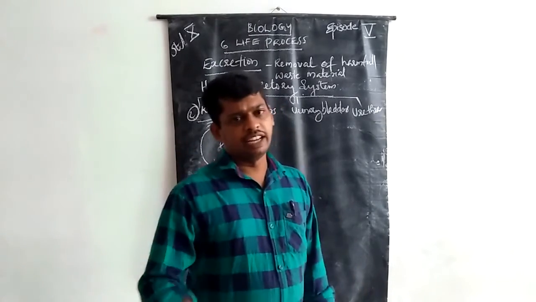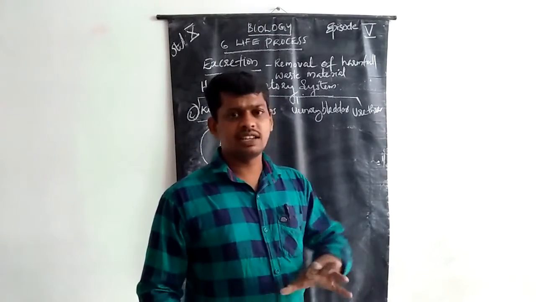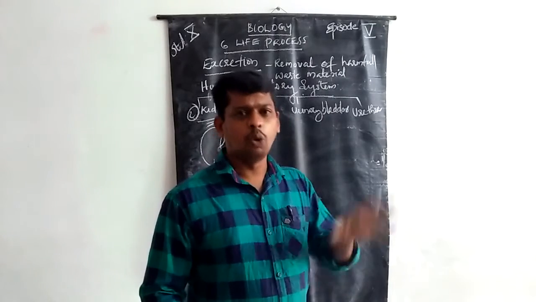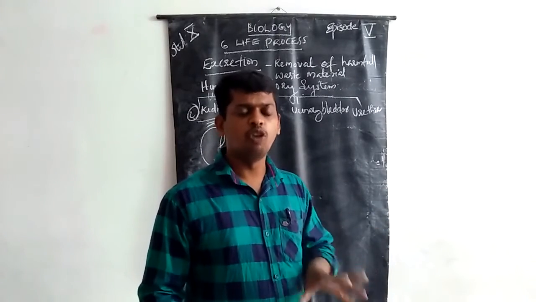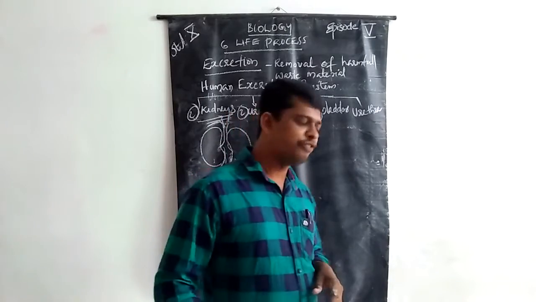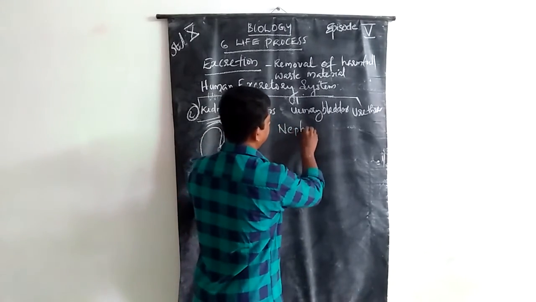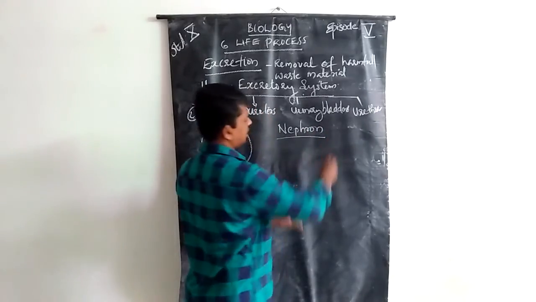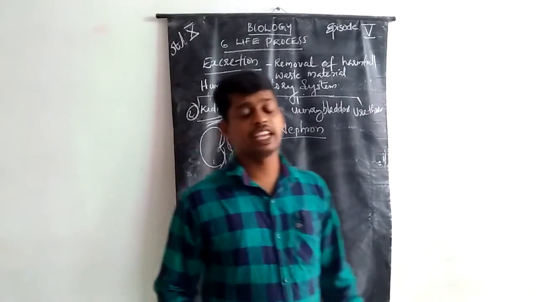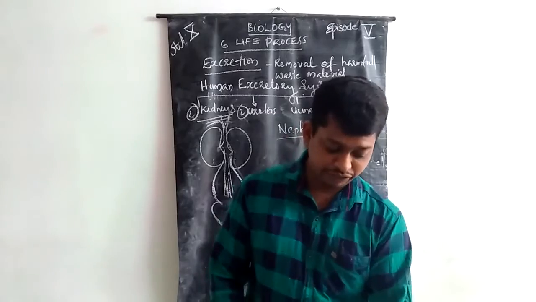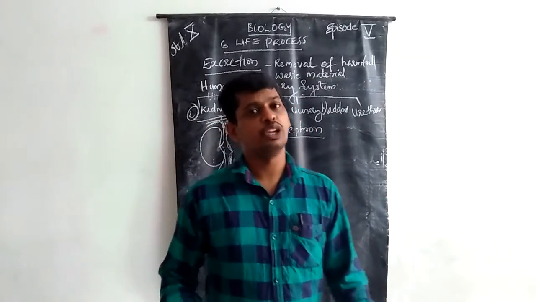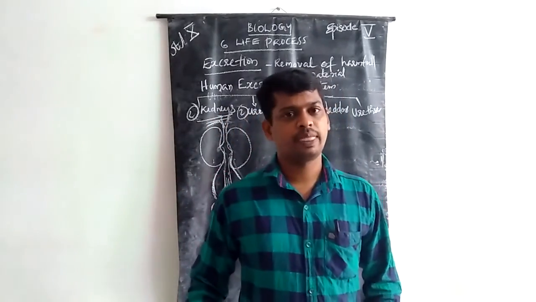Then the basic structural and functional unit of the kidney is the nephron. The nephron is the basic unit of kidney.